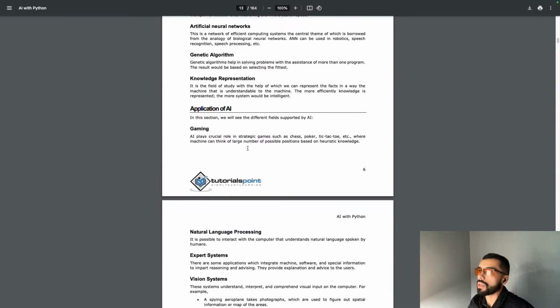Genetic algorithm. Helping in solving problems with the assistance of more than one program. The result would be based on selecting the fittest.